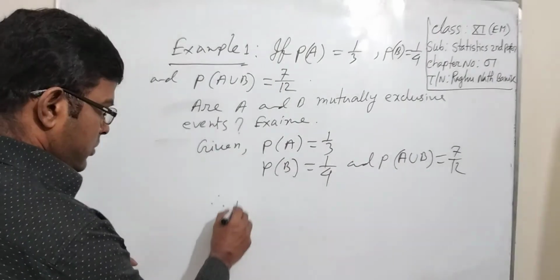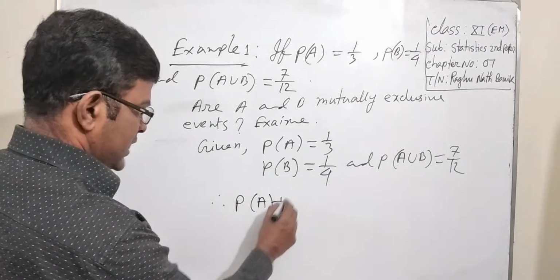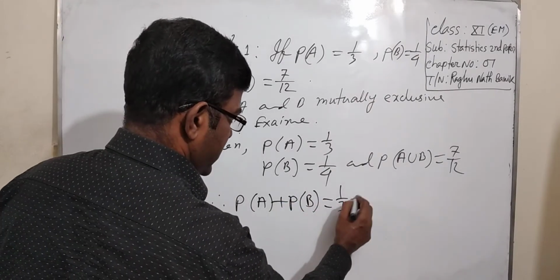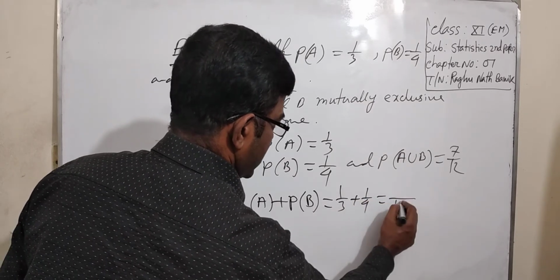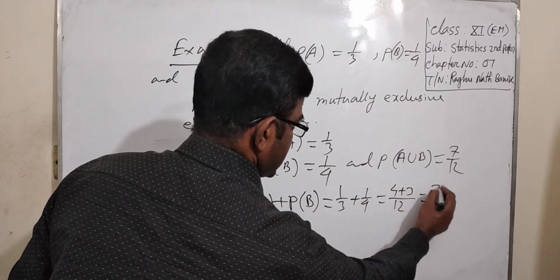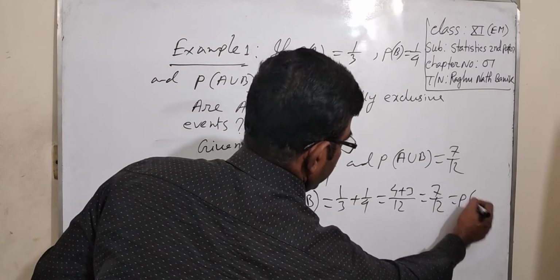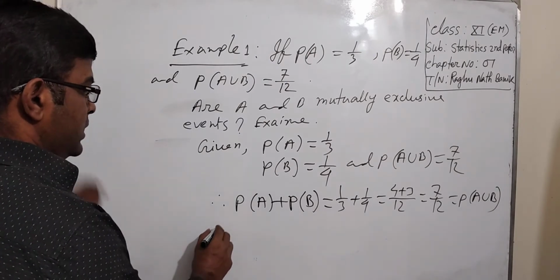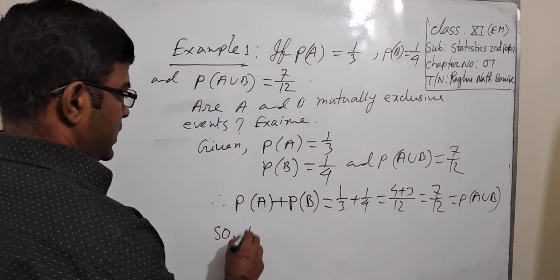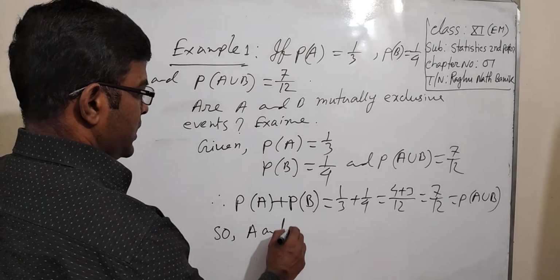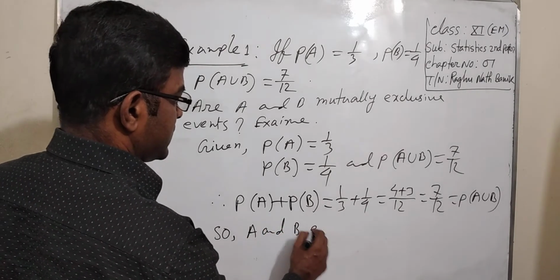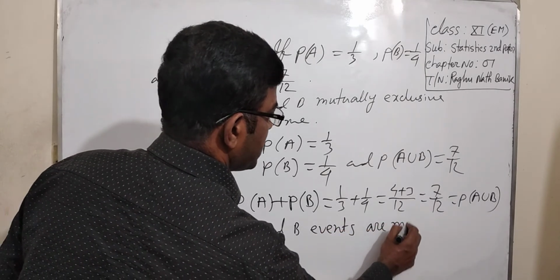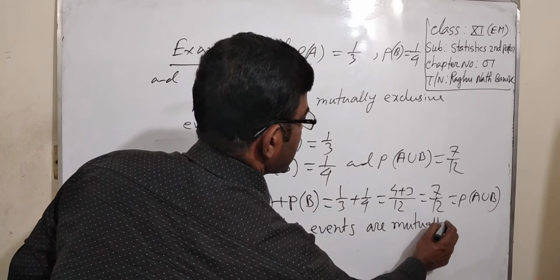So probability of A plus probability of B equals 1 by 3 plus 1 by 4, equals (4 plus 3) by 12, equals 7 by 12, which equals probability of A union B. So A and B are mutually exclusive events.